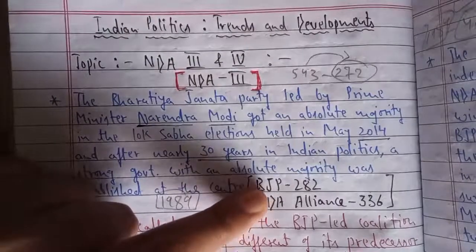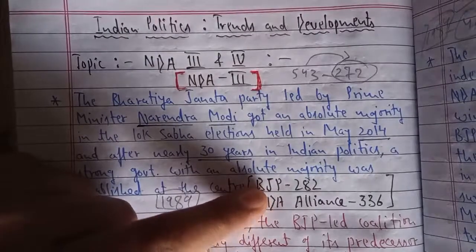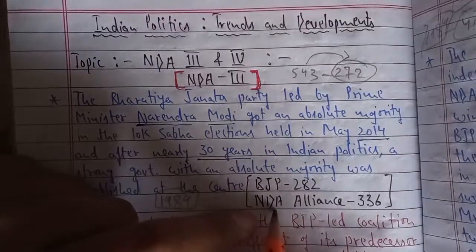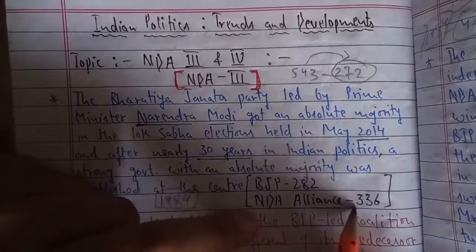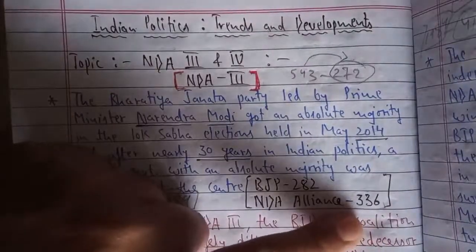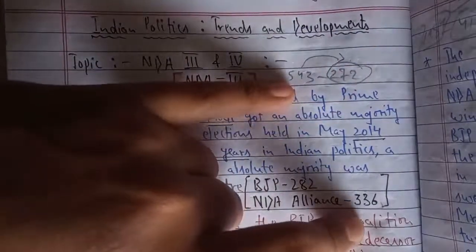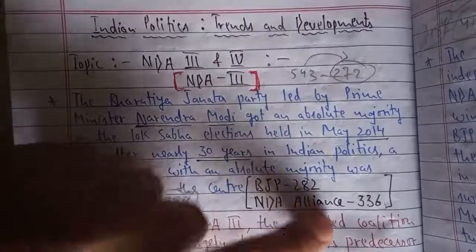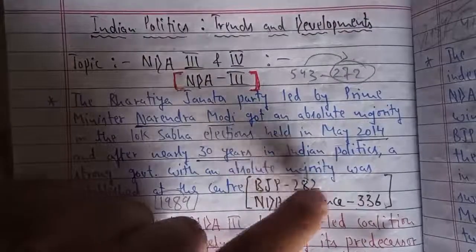So you must remember, BJP got 282 seats in the Lok Sabha election of 2014. But as an alliance with other parties, there was an alliance called NDA. For the NDA, there were a total of 336. It means the NDA got 336 seats out of 543 seats in the Lok Sabha. But if you see only the contribution of BJP in this alliance, BJP got 282.